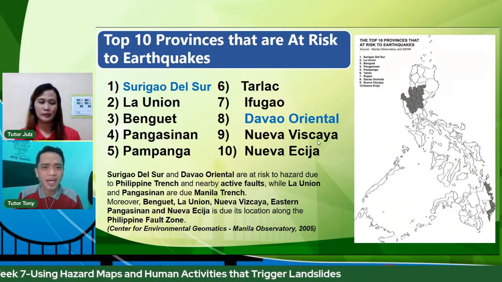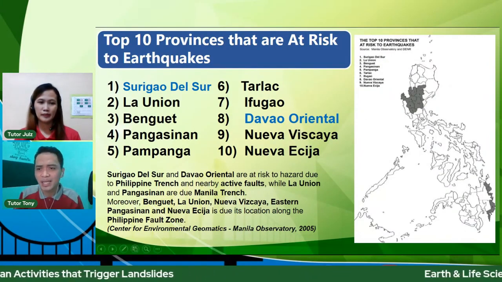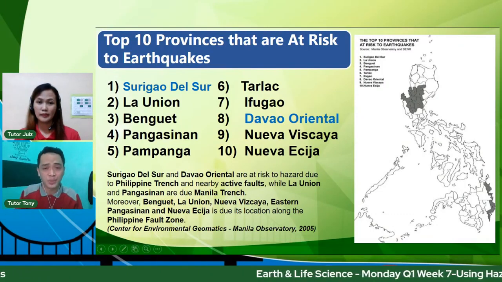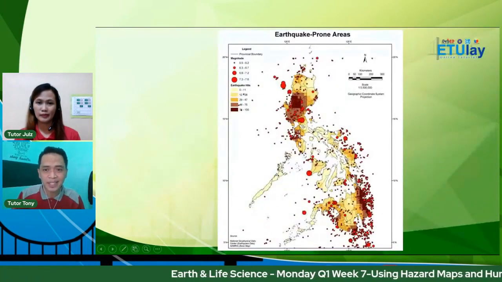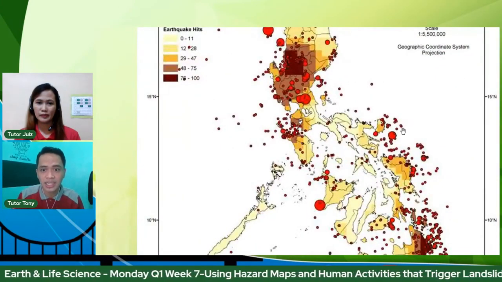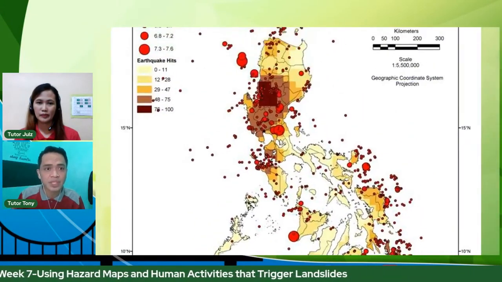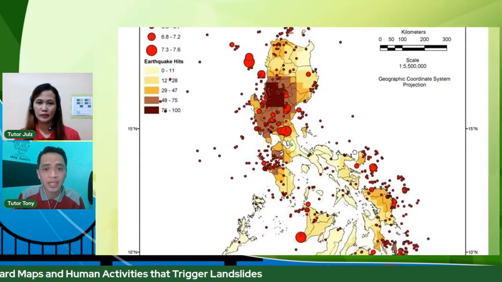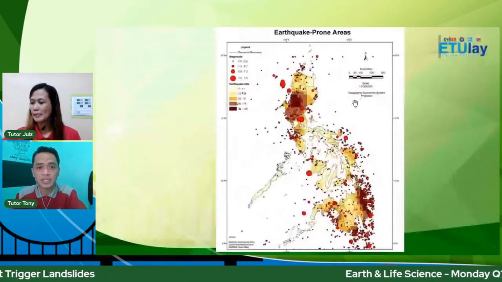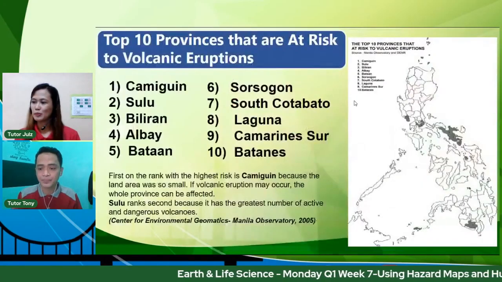Pero kung mapapansin nyo rin mga ka-ELS, Sir, Shooter Tony, Shooter Juice, bakit wala sa Visayas? So, ibig sabihin ba safe sa Visayas? No. So, as you can see sa isang map, they are still being hit by earthquakes. Hindi nga lang ganun kalakasan, but still, they have to be prepared and they have to be aware din sa mga pwedeng mangyari when earthquakes hit their respective provinces or places. Ayan. So, paghahanda talaga ang key.